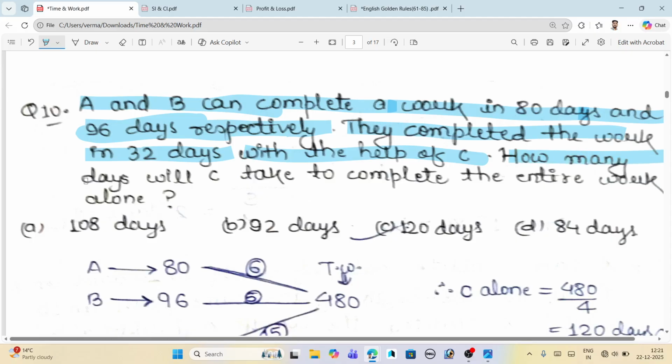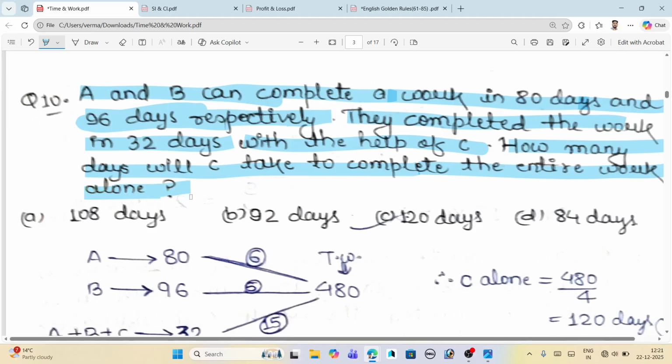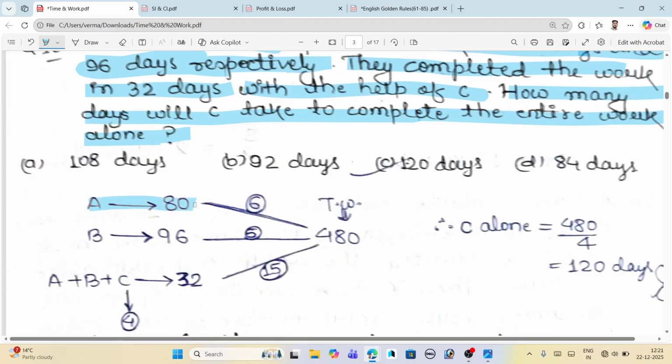How many days will C take to complete the entire work alone? Here, the question asks how many days C takes to complete the work. What is given here is that A completes the work in 80 days, B completes the work in 96 days, and what does it mean? It means A plus B plus C complete the work in 32 days. And when we take the LCM of 80, 96, and 32, we will get 480 as the LCM, or we consider it the total work, that is 480.